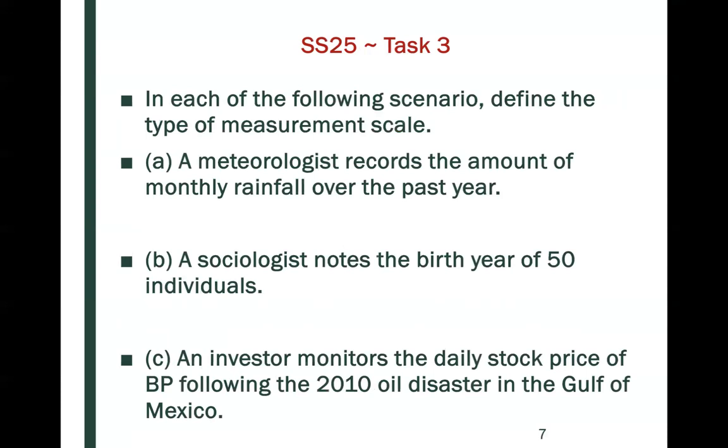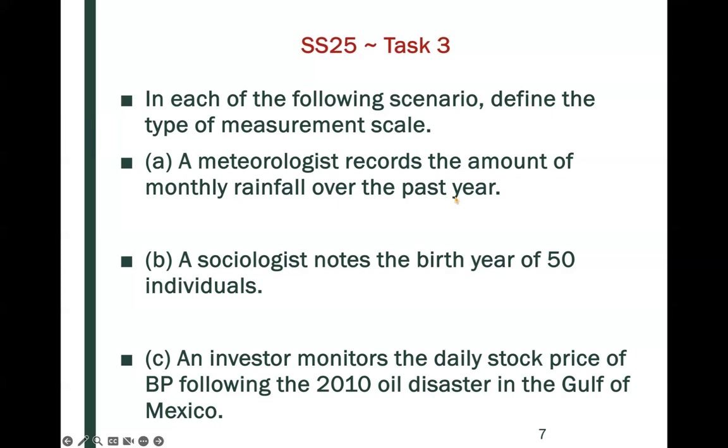Task 3. In each of the following scenarios, define the type of measurement scale. So we're either going to want to identify if it's ratio or interval. So here, part A, the meteorologist records the amount of monthly rainfall over the past year.